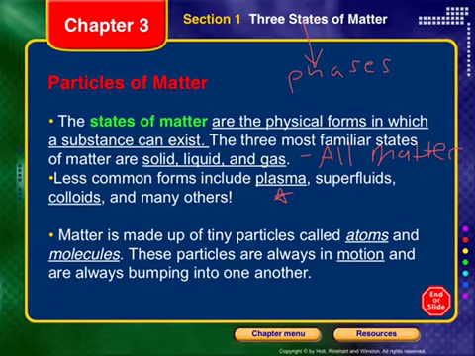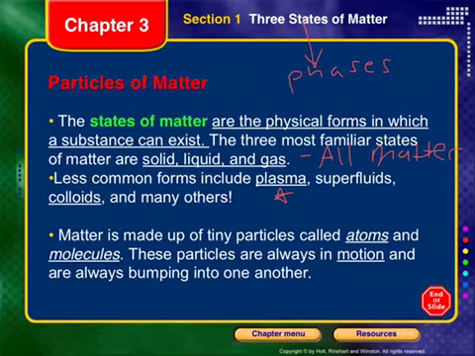So matter is made up of tiny particles. You guys know that. Atoms and molecules. These particles are always in motion. So they're always moving. So as you go about your room right now, things seem stationary. Things seem like they're not moving. But down on that molecular level, down on that tiny, mini level, they're actually moving. They're moving a little bit. And the different states of matter move at different speeds. I'm going to get to that in a little bit. So that's something we actually want to pay attention to, is how fast they're moving.